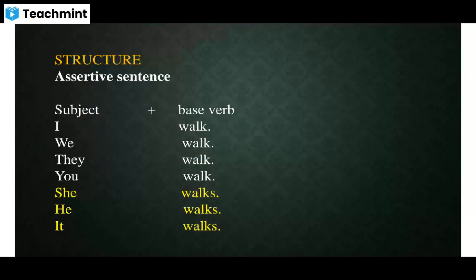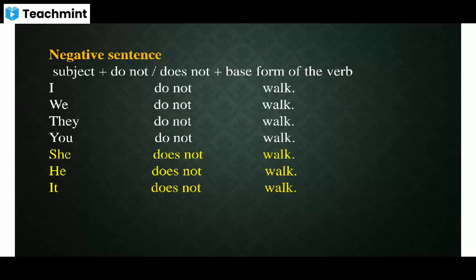This is how we write a simple present sentence if it is an assertive sentence. How do we write a sentence in present tense if it is a negative sentence? We write subject plus do not, does not plus base form of the verb. Look at the example given here. I do not walk. We do not walk. They do not walk. You do not walk.